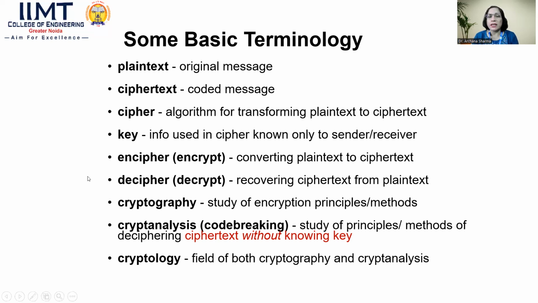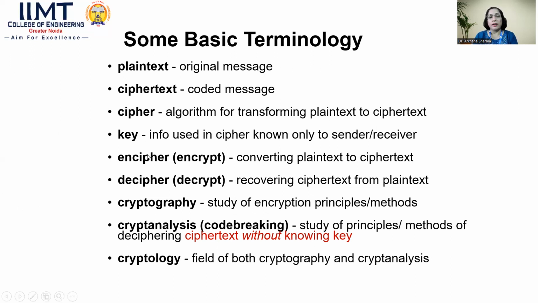And a cipher is an algorithm for transforming plain text to ciphertext. Here the key is a sequence of bits which is combined with the original message to make the cipher. That must be shared only between the sender and receiver, because it is secret, used for encoding and decoding.